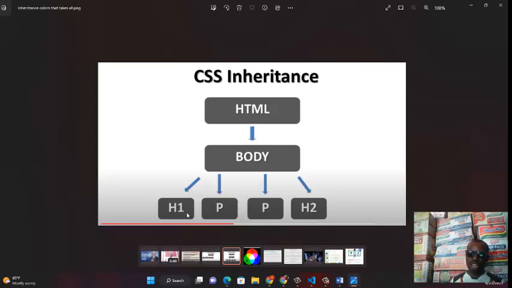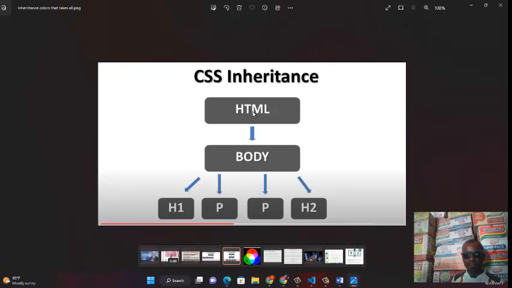Now, what we actually want is to add a color that will apply to H1, paragraph, and H2, and preferably even H3 as well. Okay? So, how do we put it in a way that the color that comes over the body will be inherited by all of these? That's what we want to learn now. We've done it a little before, but now let's expatiate on it so you can know that this also exists in CSS. Having explained this, let's now go practical and see how we can demonstrate this right away, okay?